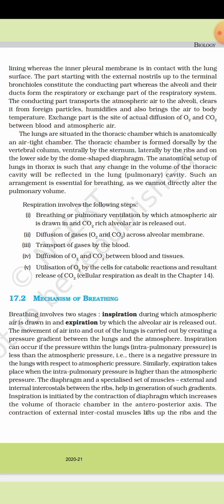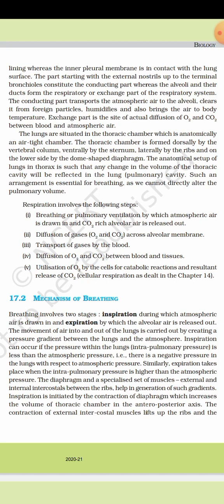Similarly, expiration takes place when the intrapulmonary pressure is higher than the atmospheric pressure. The diaphragm is a specialized set of muscles, along with the external and internal intercostals between the ribs, helping generation of such gradients. Inspiration is initiated by contraction of the diaphragm, which increases the volume of the thoracic chamber in the anterior-posterior axis.